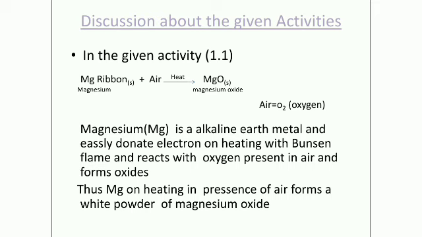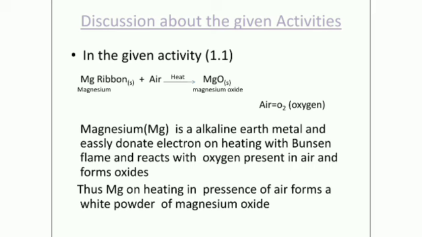Magnesium has the ability to donate electrons on heating with a Bunsen flame, and reacts with the oxygen present in air and forms magnesium oxide.